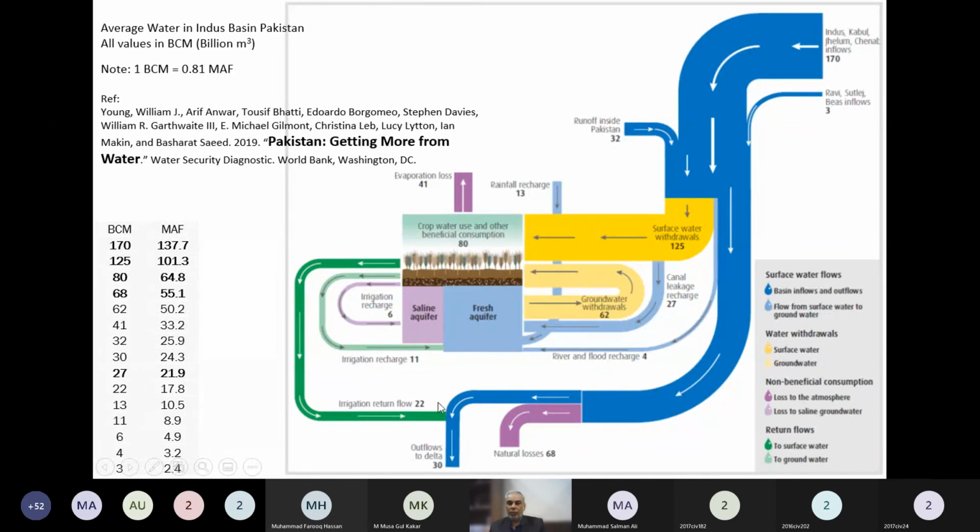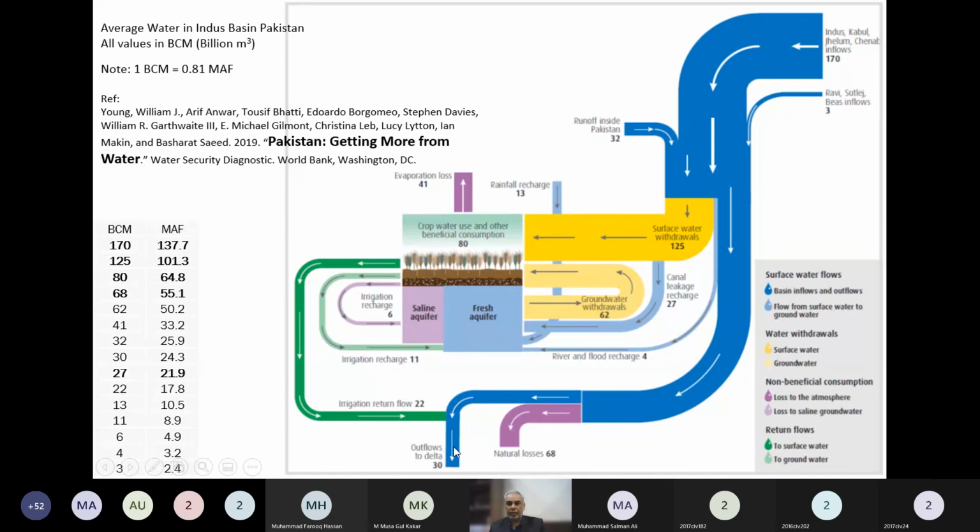So overall, what we are losing to the ocean, as given by this World Bank study, is 30 billion cubic meter from the river, and 68 billion cubic meter from other natural losses.